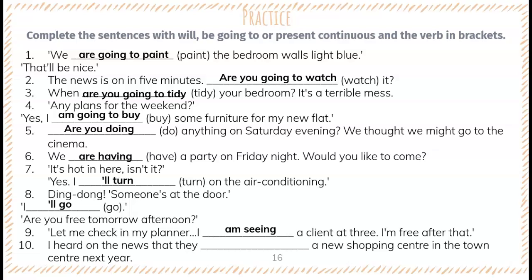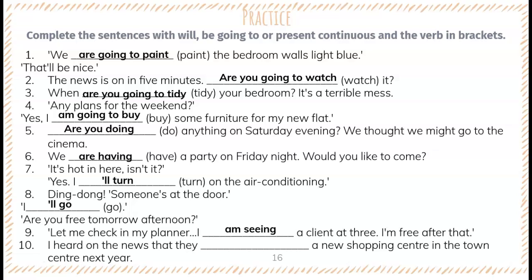Then number 10, I heard on the news that a new shopping center in the town center next year. So, since this is next year, and someone heard on the news, well, I guess this is a citizen. This person doesn't work in the city hall or the county hall.